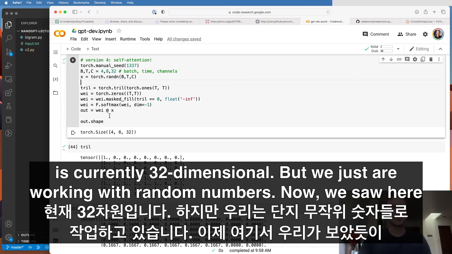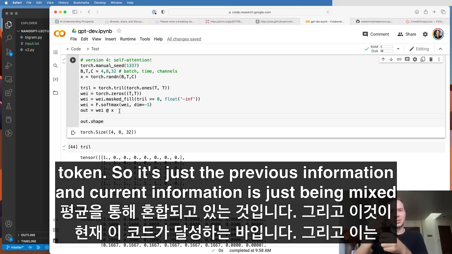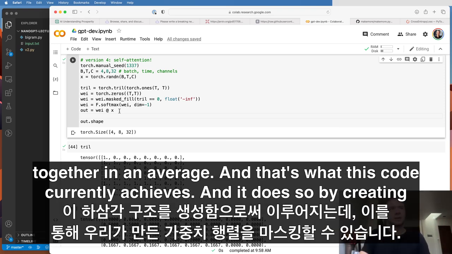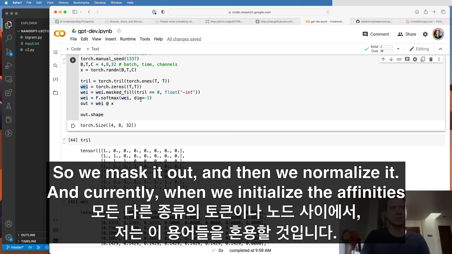Now we saw here that the code as we had it before does a simple average of all the past tokens and the current token. So it's just the previous information and the current information is just being mixed together in an average. And that's what this code currently achieves. And it does so by creating this lower triangular structure, which allows us to mask out this weight matrix that we create. So we mask it out and then we normalize it.